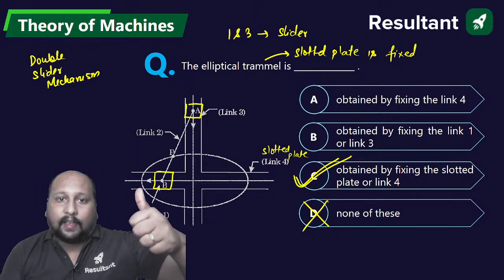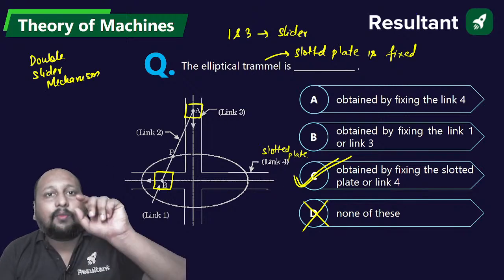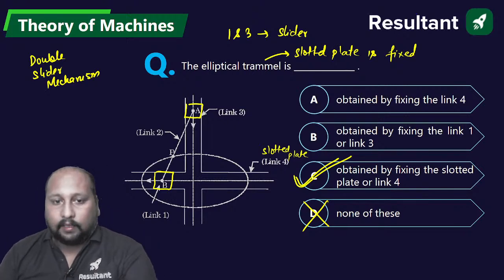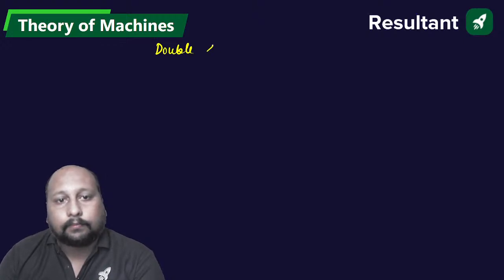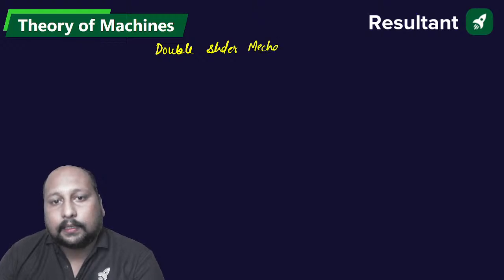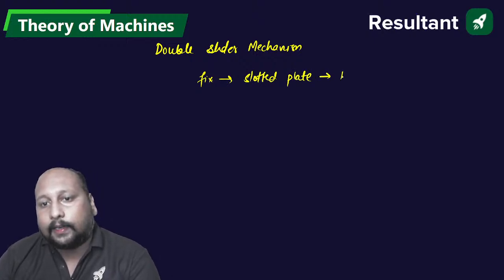Okay, fine. Tell me, if you fix the slider, what kind of inversion are you getting? Let me revise. In a double slider mechanism, if you fix the slotted plate, you are getting the elliptical trammels.